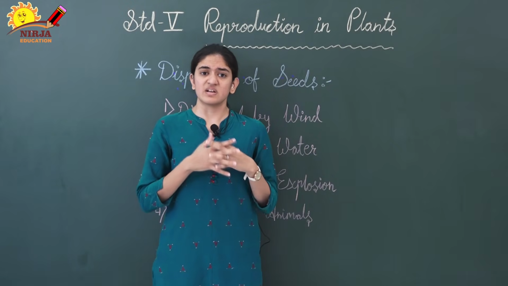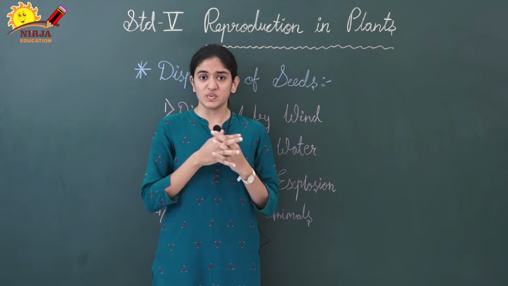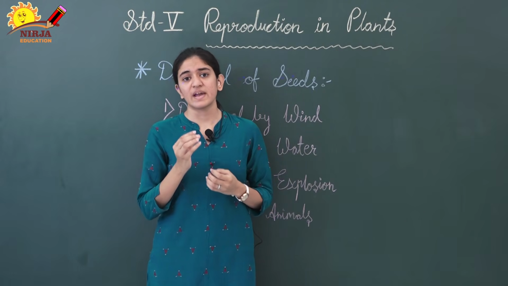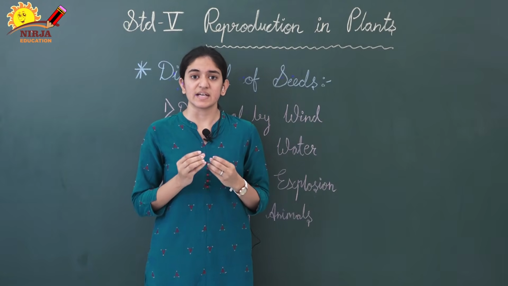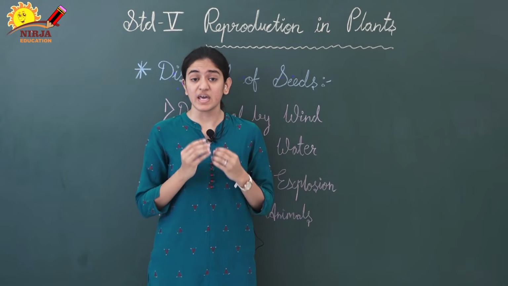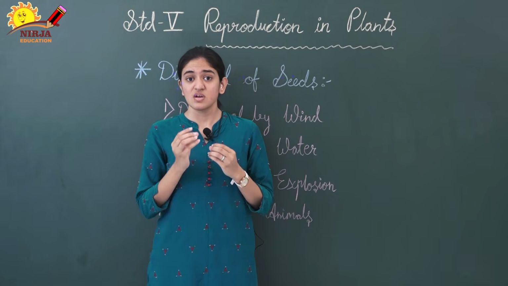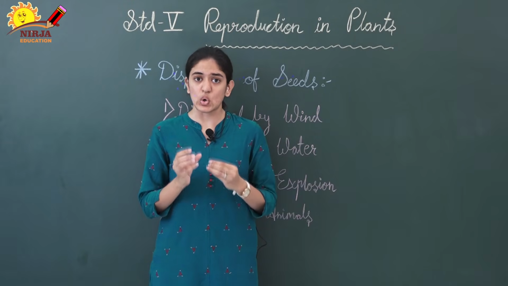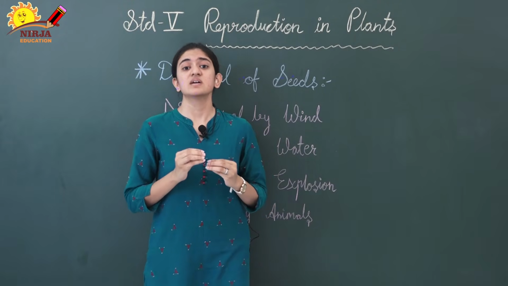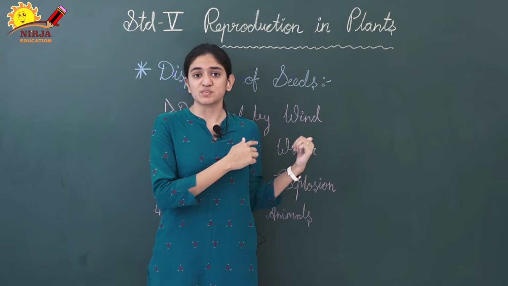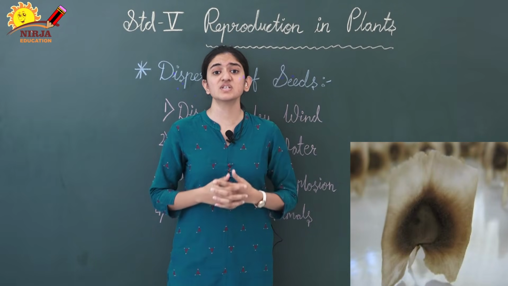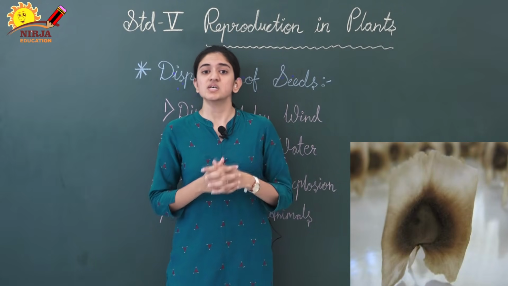So dear children, there are many plants whose seeds are very light weighted. The seeds are very small and their weight is very light, and some of the seeds have some special structures attached to the seed, some special structures like wing or hair. These type of seeds can disperse through the wind. For example, the seeds of drumstick or cinchona.